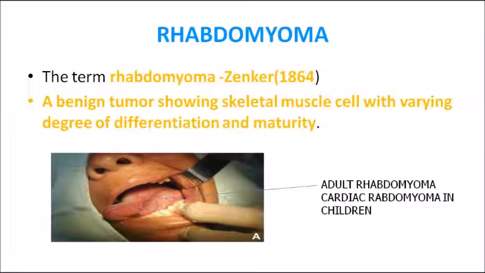Coming on to rhabdomyoma. Rhabdomyoma is actually the benign tumor of a skeletal muscle. So we told you smooth muscle is there, skeletal muscle is there. So the tumor of a skeletal muscle is rhabdomyoma, and the tumor of a smooth muscle is leiomyoma. Remember these two differences.